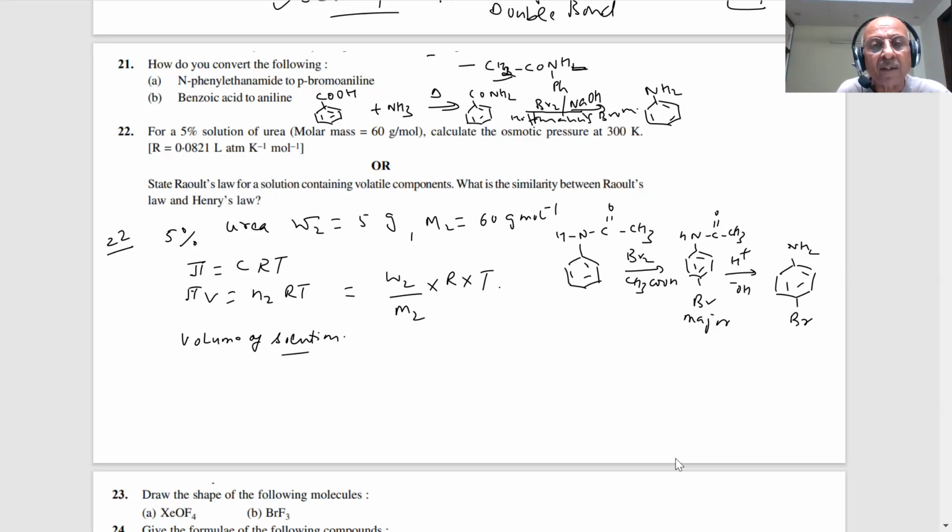If we are taking 100 gram, density is not given. For a water solution, you can say density is 1. So 100 milliliter or 100 gram. 5% you are saying 5 gram out of 100. So the value of V is known. Then you can calculate W2 into R into T divided by M2 into V.